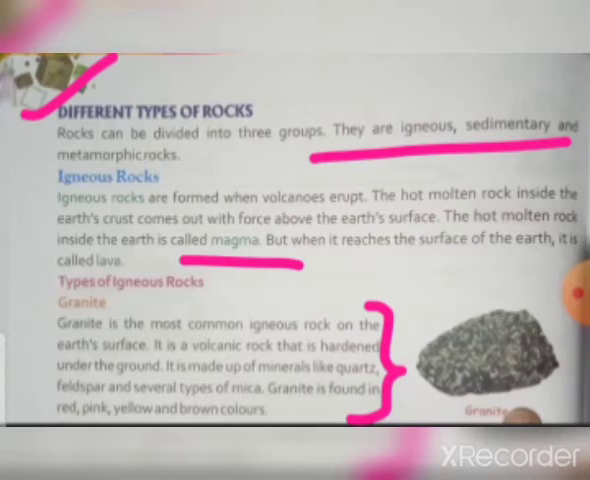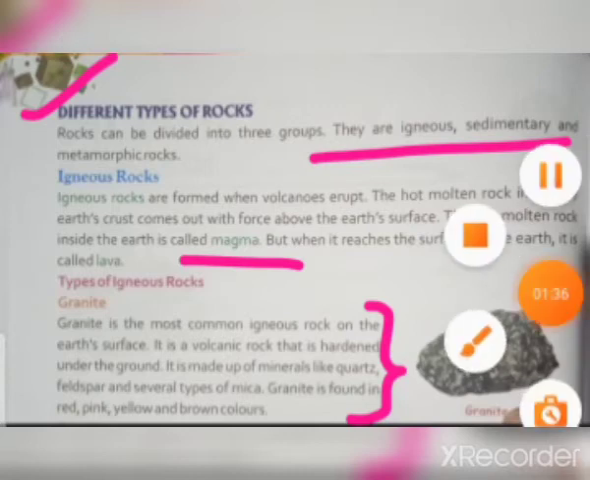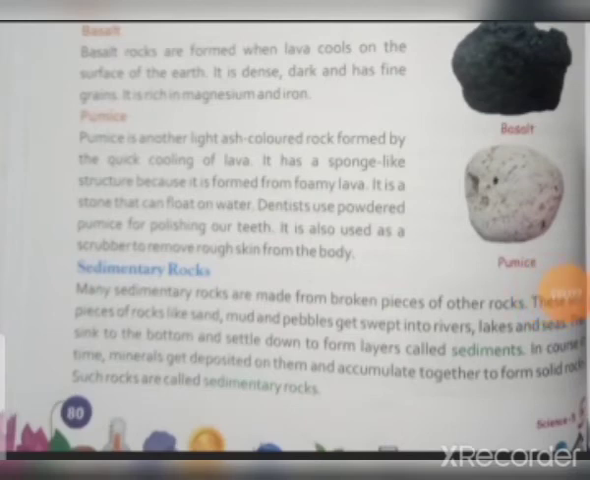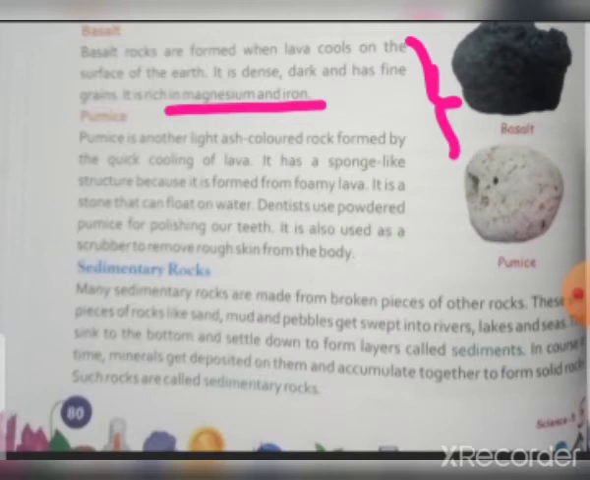Okay, next, the second type is basalt. Basalt rocks are formed when lava cools on the surface of the earth. It is dense, dark and has fine grains. So it is also an igneous rock, but it has fine grains. It is a dense and dark color, and it is rich in magnesium and iron. Remember these names of minerals: a magnesium and iron rich rock is basalt.